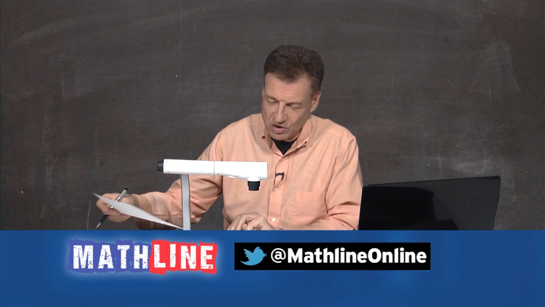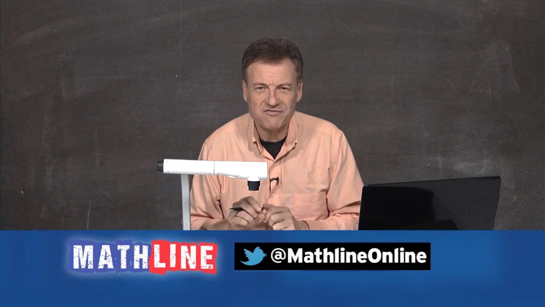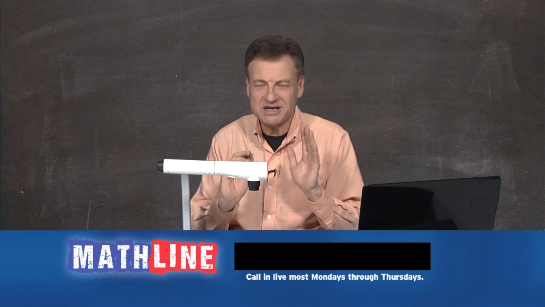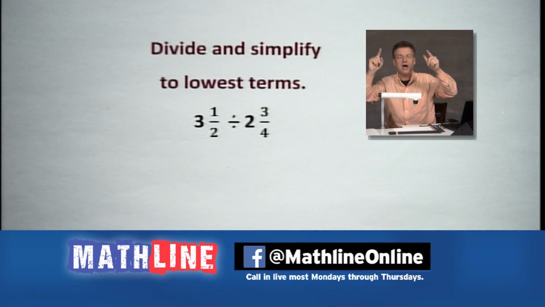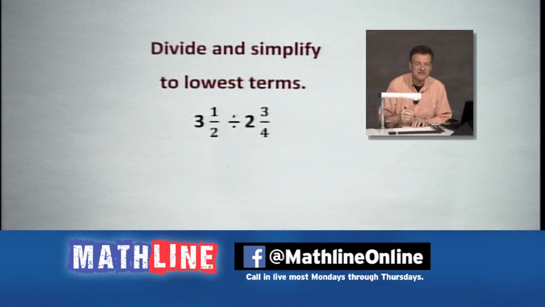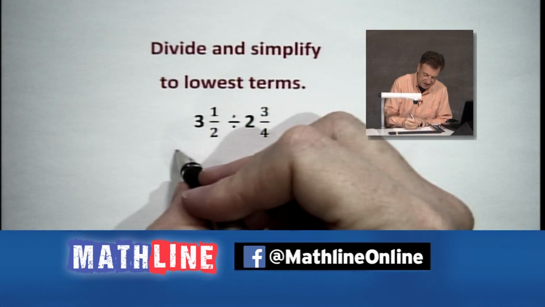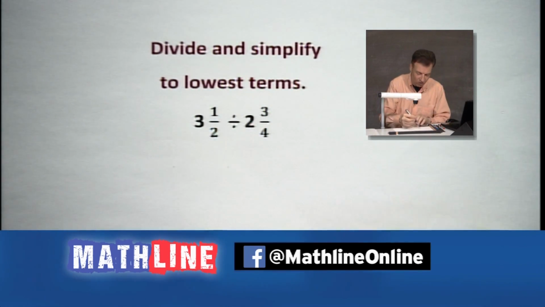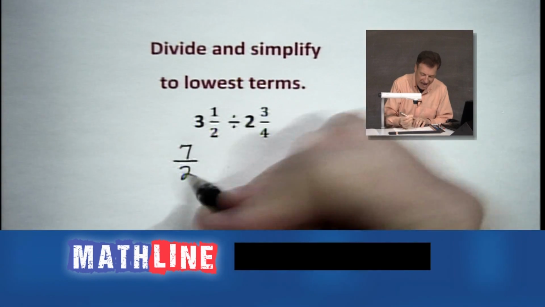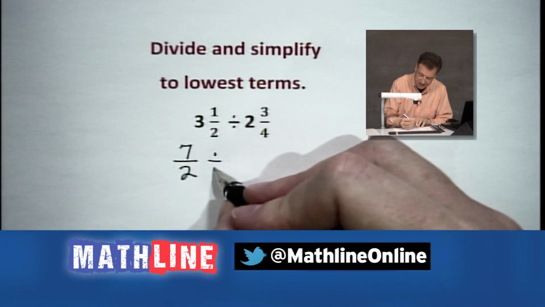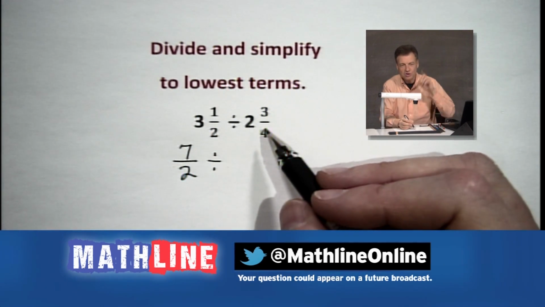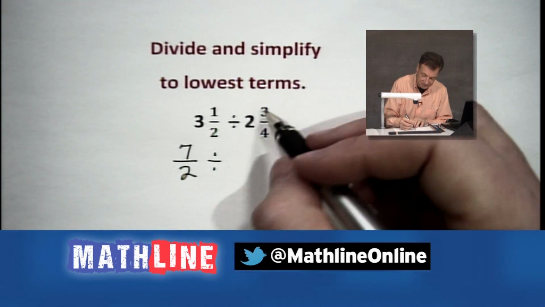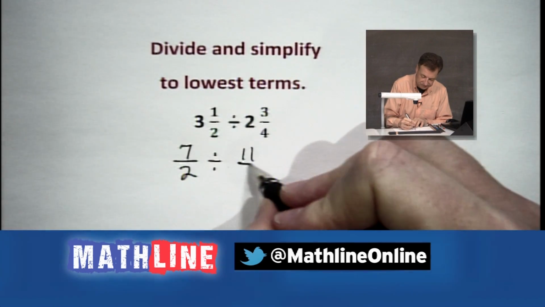Let's do one quick one here to get us off the air, all right? Let's take a look at this one. 2 mixed numbers ready to be divided. Maybe we'll have some cancellations going in it. We'll check and see. First of all, what have I said? Improper fractions. This is your exit out the door moment, all right? So we get 3 times 2, which is 6. Add 1. That goes 7 halves. Let's go ahead and keep the divided by. Don't mess with it yet. We got to get improper fractions here. 2 times 4 is 8. Add 3. I see 11.